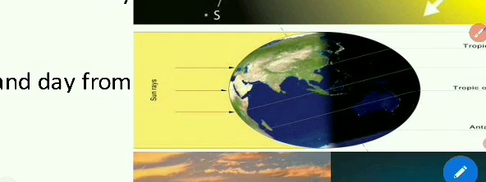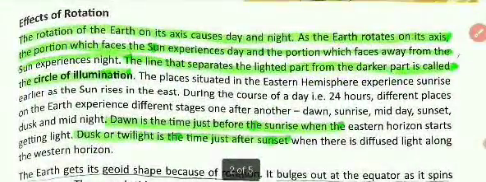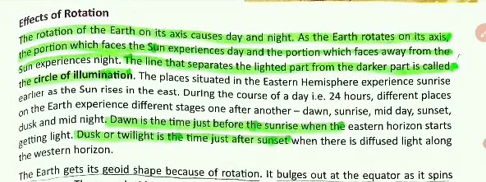Now let us go back to your chapter. The places situated in the eastern hemisphere experience sunrise earlier as the sun rises in the east. During the course of the day, 24 hours, different places on the earth experience different stages, one after another: dawn, sunrise, midday, sunset, dusk, and midnight.